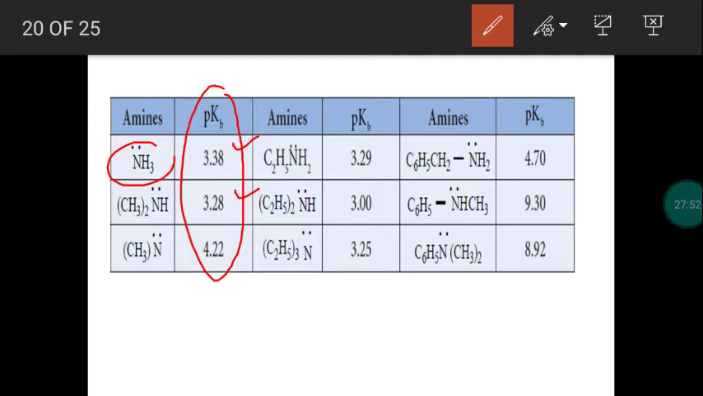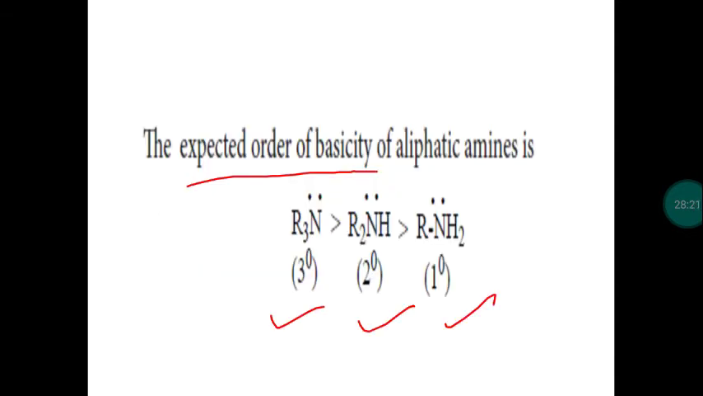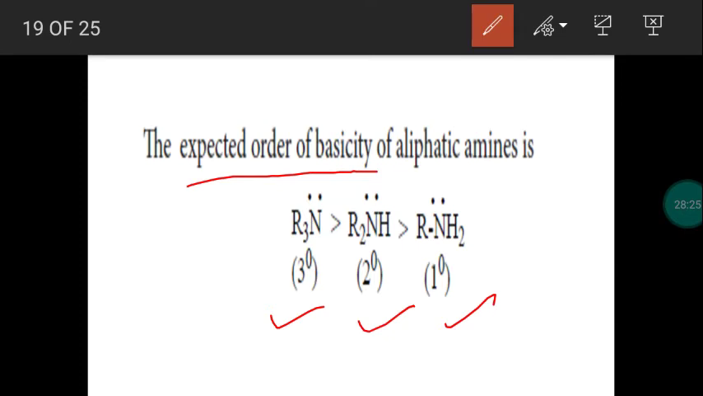Then what is the next expectation? From secondary to tertiary, the pKb value has to decrease and basic strength has to increase. But here it is not taking place like this. The pKb value is increased from 3.28 to 4.22. So the pKb value increased means that comparing secondary amine, tertiary amine is less basic in nature. So our expected order is not the correct order. Okay. So we explained this based on what effect?